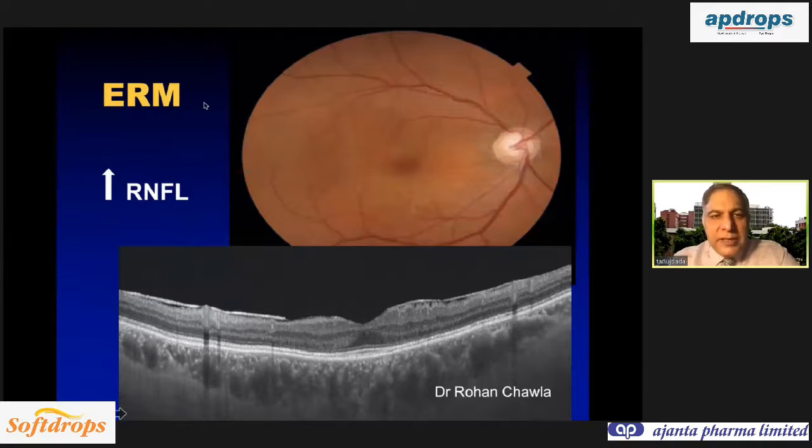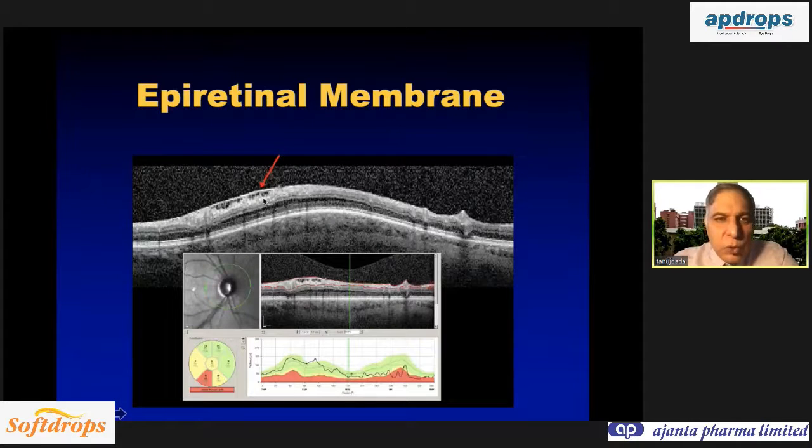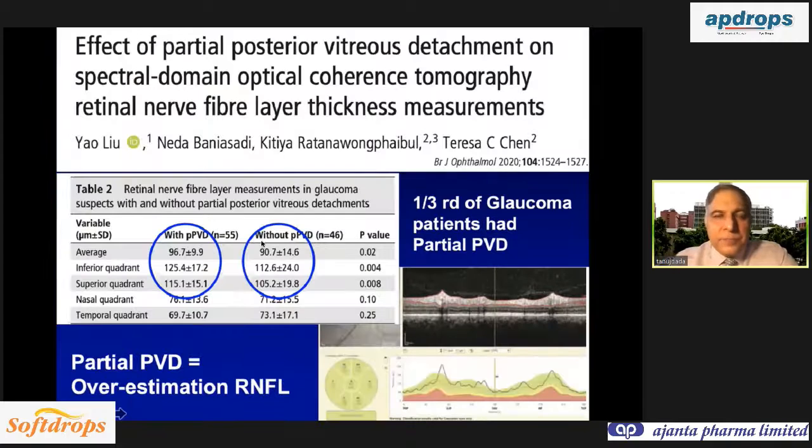And the most important thing is retinal nerve fiber abnormalities due to retinal problems. So you have an epiretinal membrane. This is courtesy of Dr. Rohan Chawla, my colleague. If you have an epiretinal membrane, then that can lead to a false overestimation of the retinal nerve fiber layer, because the algorithm is taking the epiretinal membrane as the edge of the retinal nerve fiber layer. So this causes an overestimation of the retinal nerve fiber layer.